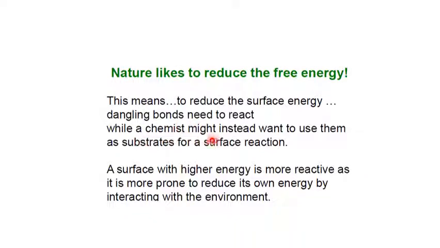substances. A chemist might instead want to use them and substrates for surface reaction. A chemist can use this type of reaction. For example, nanomaterials can be used as catalysts because they are highly active.